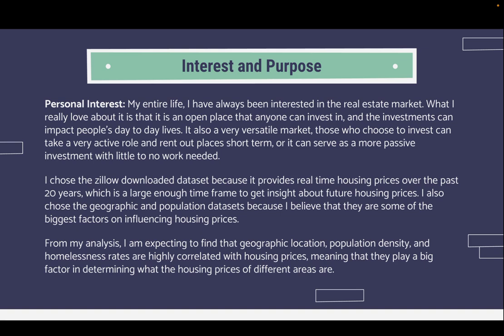I chose the Zillow downloaded dataset because it provides real-time housing prices over the past 20 years, which is a large enough time frame to get insight about past and possibly future housing prices. I also chose the geographic and population datasets because I believe that they are some of the biggest factors influencing housing prices. From my analysis, I'm expecting to find that geographic location, population density, and homelessness rates are highly correlated with housing prices, meaning that they play a big factor in determining what the housing prices of different areas are.